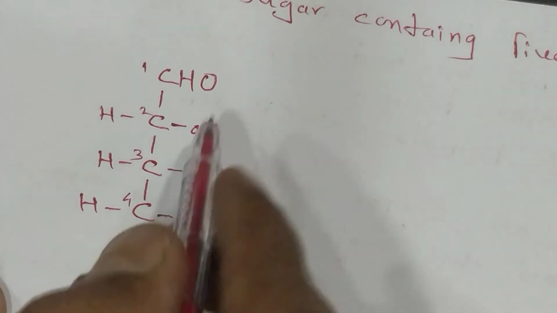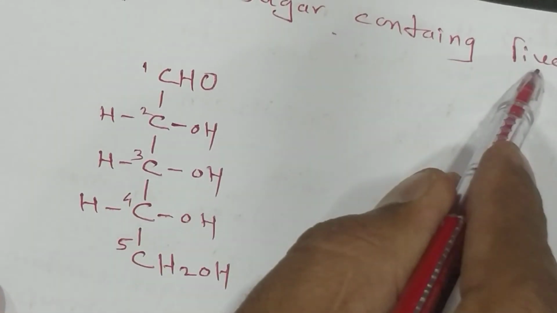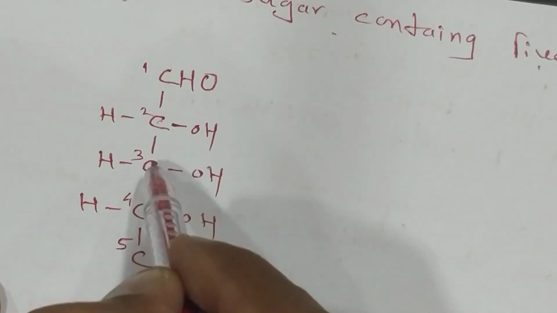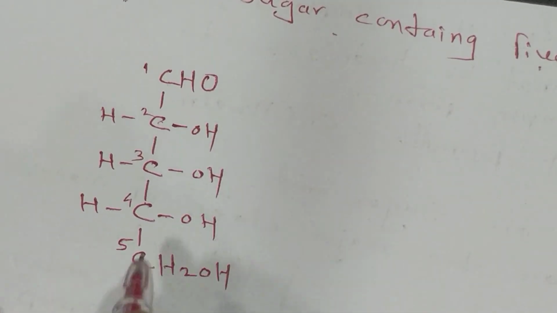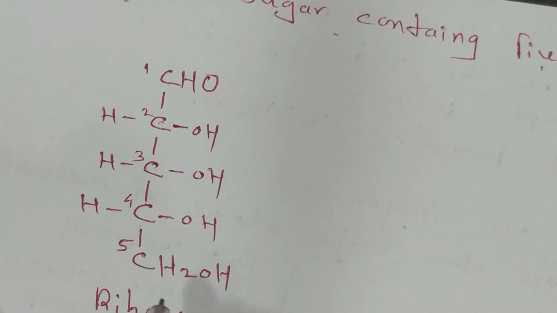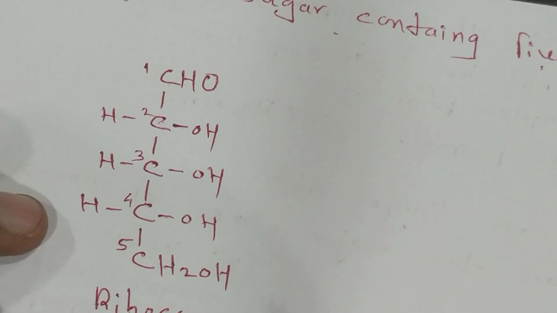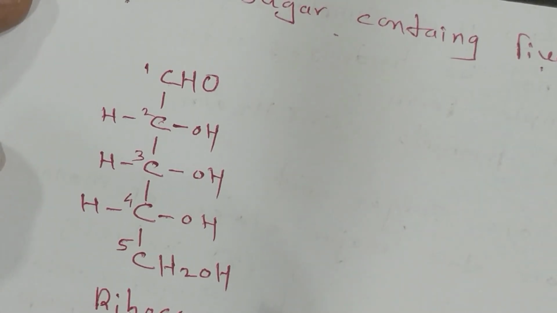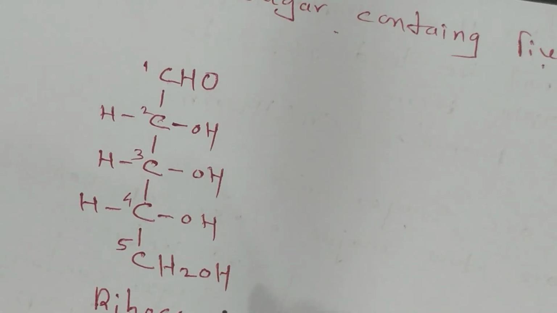A pentose contains 5 carbon atoms. An example of that is ribose. Those molecules containing 5 carbons are called pentoses. The sugar having the aldose group is named ribose.